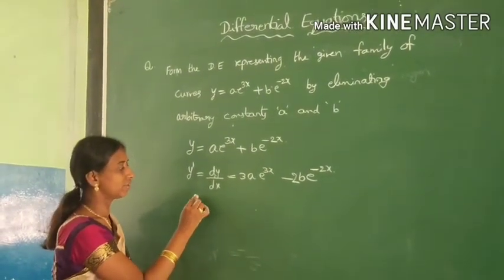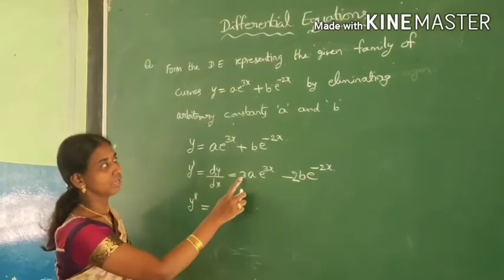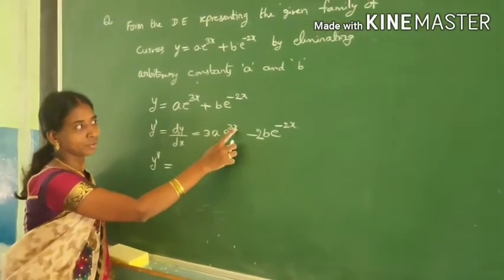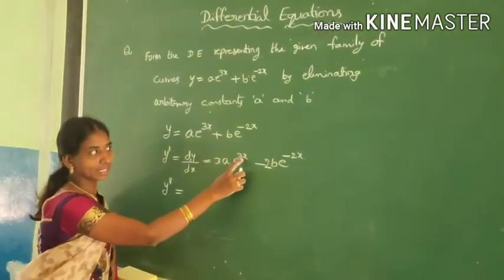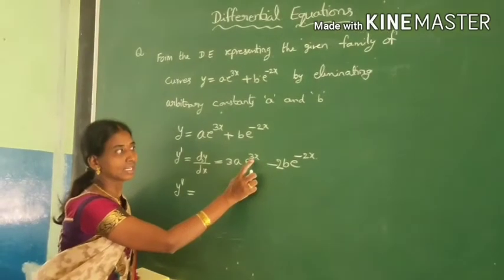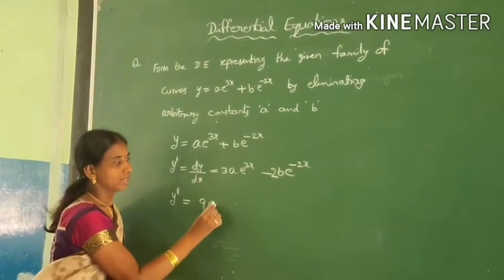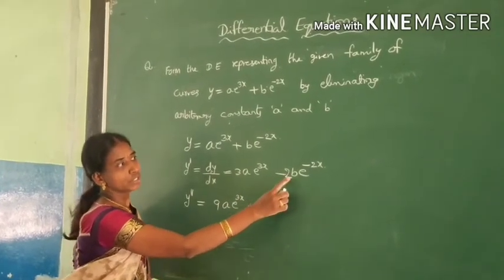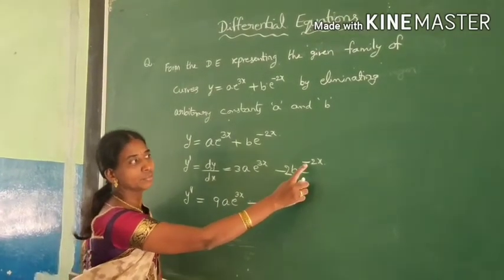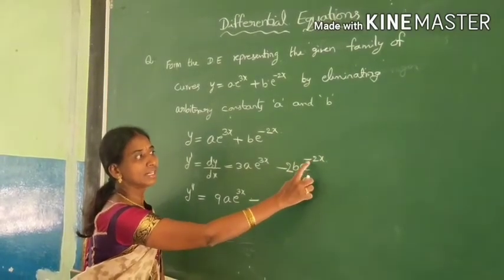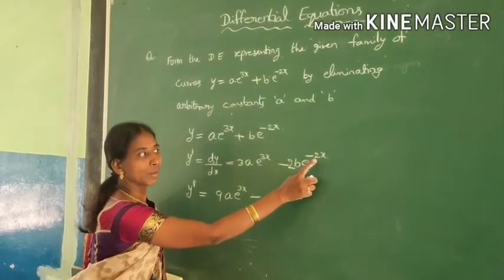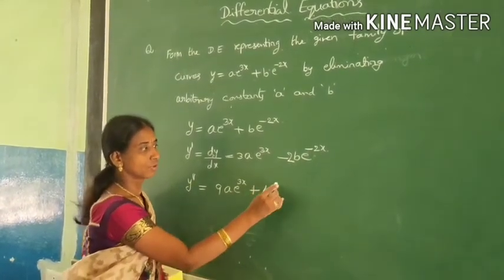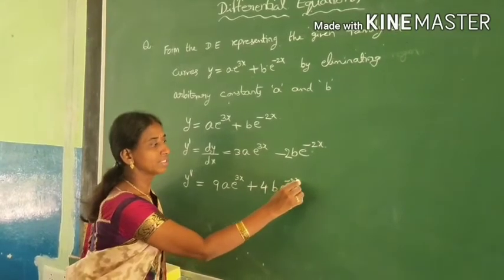Now do the second derivative. y double dash is equal to, again doing the derivative, 3a is constant. The derivative of e power 3x is e power 3x, and for the internal derivative, one more 3 you are going to get. That 3 and 3 becomes 9. 9a e power 3x. Here also minus 2b is constant. The derivative of e power minus 2x is the same, and the internal derivative of minus 2x is minus 2. So that minus 2 into minus 2 becomes plus 4. 4b e power minus 2x.